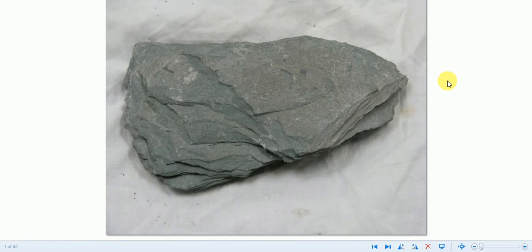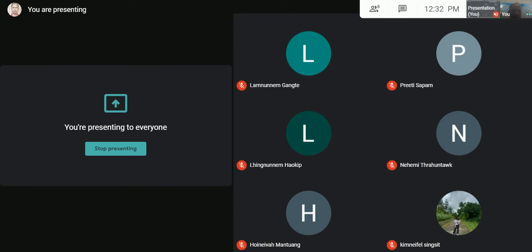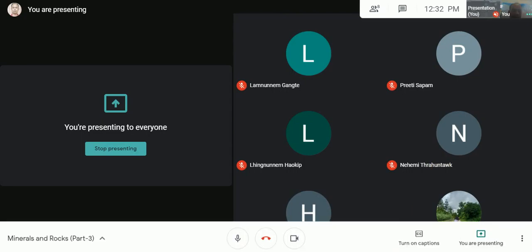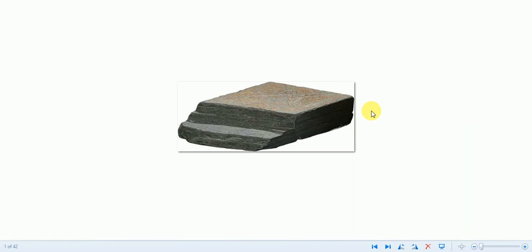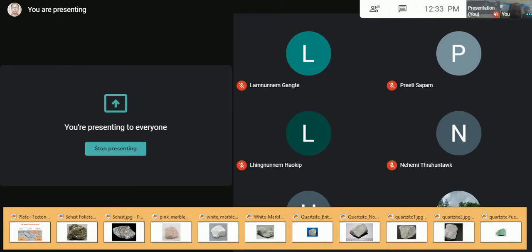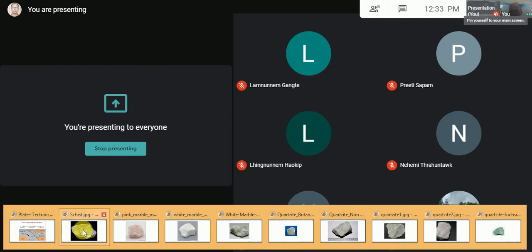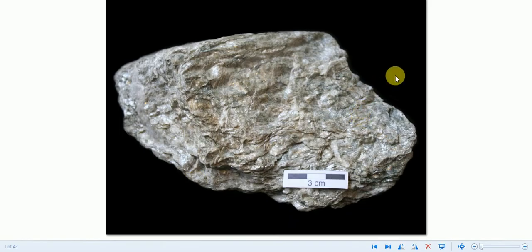And this is a photograph showing slate. This is also another photograph showing slate. This is another photograph of slate. This is schist, as we have seen earlier, foliated schist. And this is non-foliated schist.